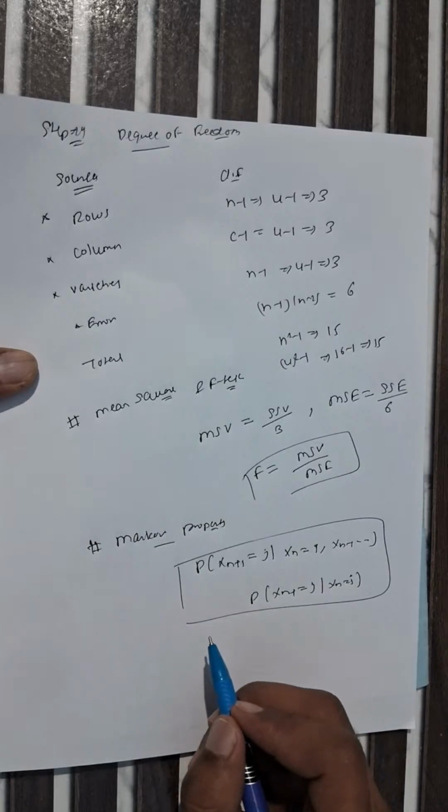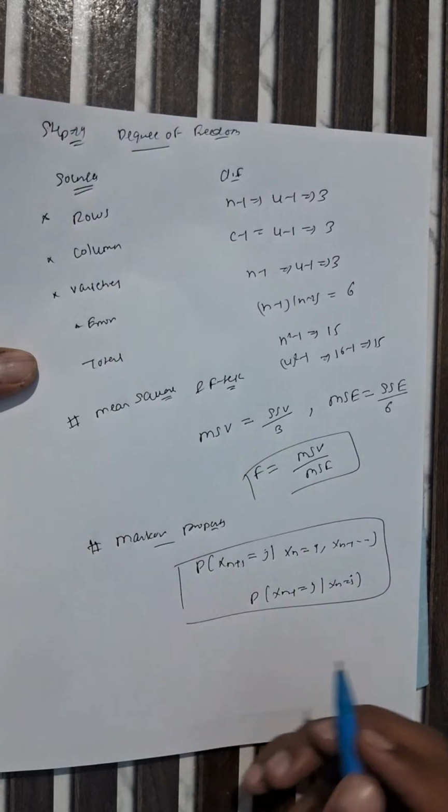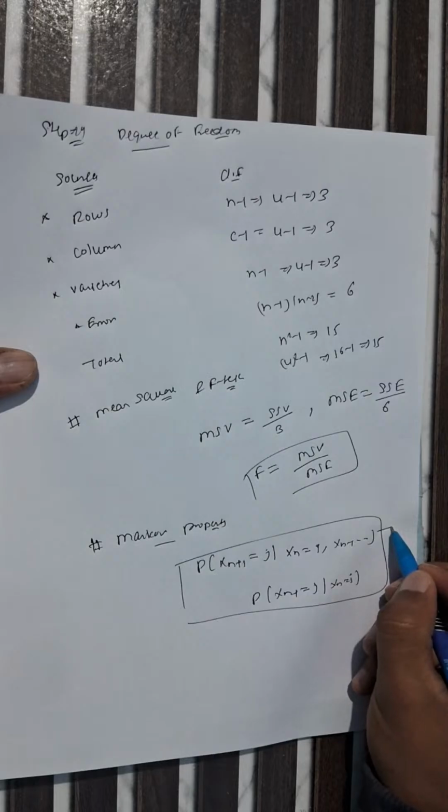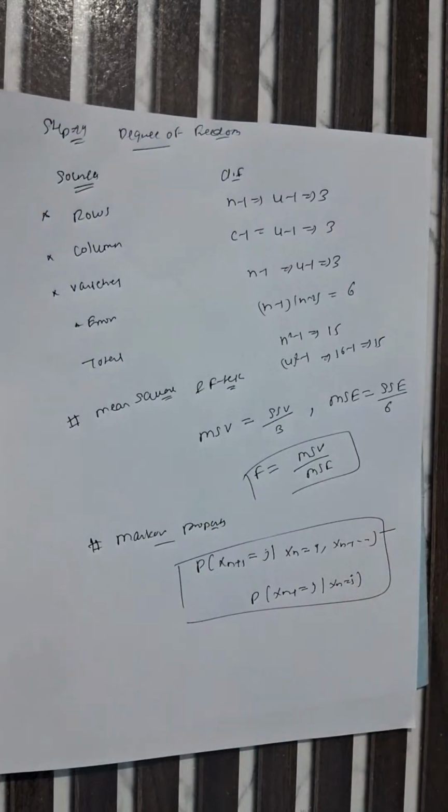This is the rule, and we can say that the future only depends on the present. This line can fetch 2 marks. So if you write this formula in your examination, you will get 2 marks. But if you want a question, I can solve it regarding this. Please comment if you want a question, and I will solve it. Okay, I'll solve one question for Markov chain.